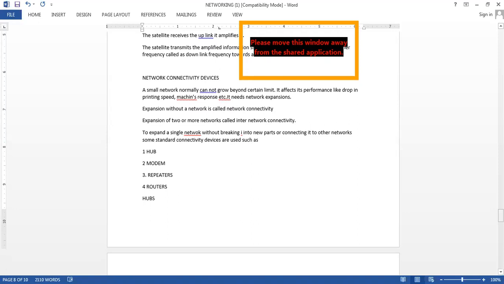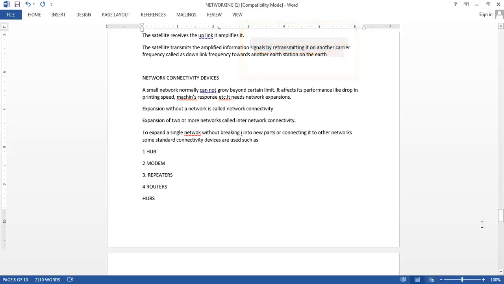So expansion can be internal, that is, within the network you want to expand it, or two different networks are to be connected to each other, then it is called inter-network connectivity. And the devices which are used are nothing but hub, modem, repeaters and routers, which you are going to study.